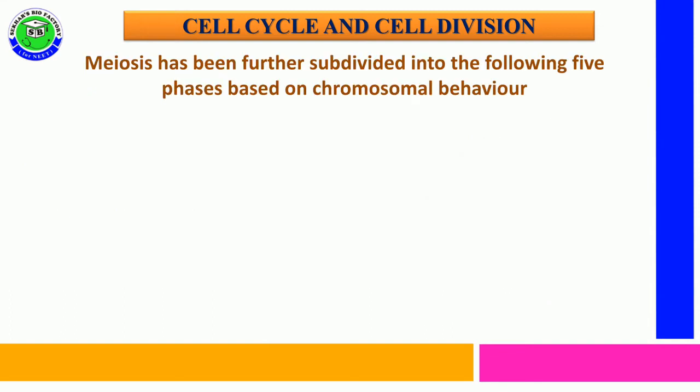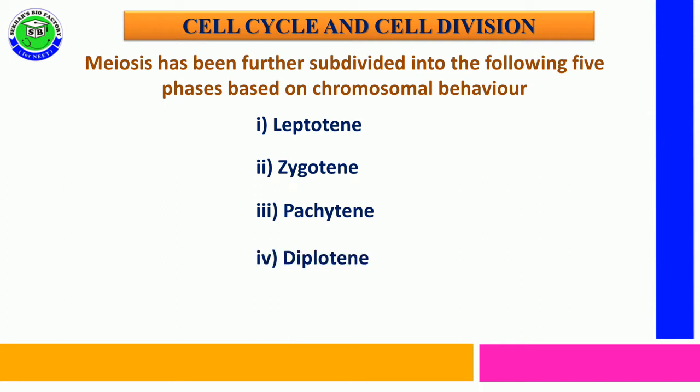Prophase 1 is further divided into five phases based on chromosome behavior: the first subphase is leptotene, second is zygotene, third is pachytene, fourth is diplotene, and the last phase is diakinesis.